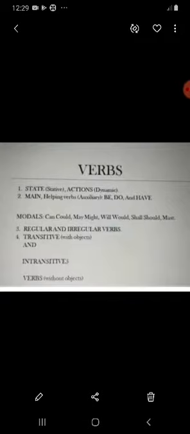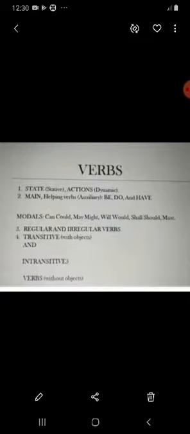In today's lesson, we'll study the remaining type of verbs that we have in English, and I hope that state and action verbs, main and helping verbs, which are also called auxiliary verbs, are quite clear to you. Now, in today's class, let's move on to another type of helping verb, that is modals. Modals are these words which you can see in the visual: can, could, may, might, will, would, shall, should, and must. And I'm sure you know these verbs and you use these a lot too.